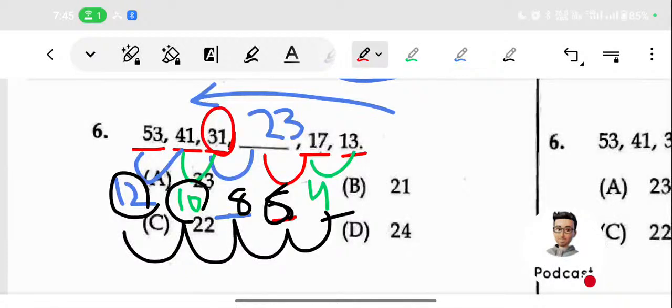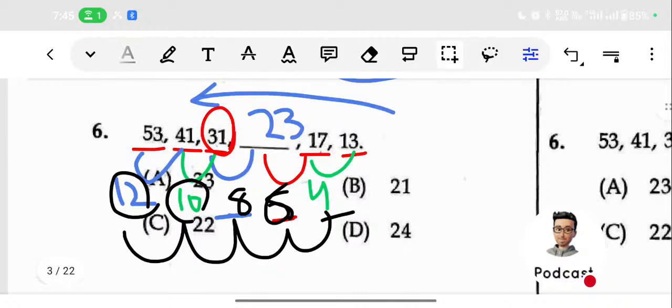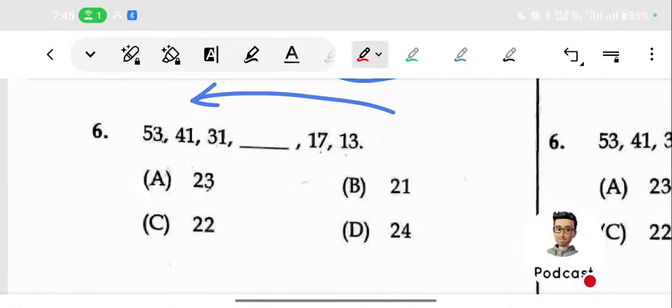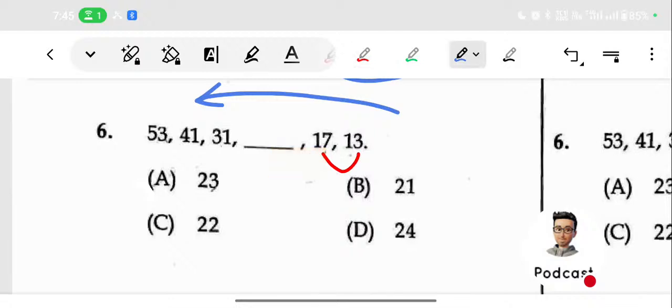So in this way, we find out a relation. How do we find out the relation? I will explain once more. Just check what is the relation between the adjacent terms. Here there is a difference, here there is a difference. The relation between 13 and 17 is 4.